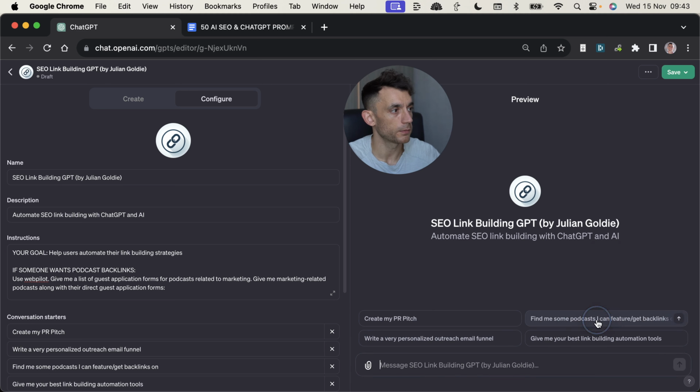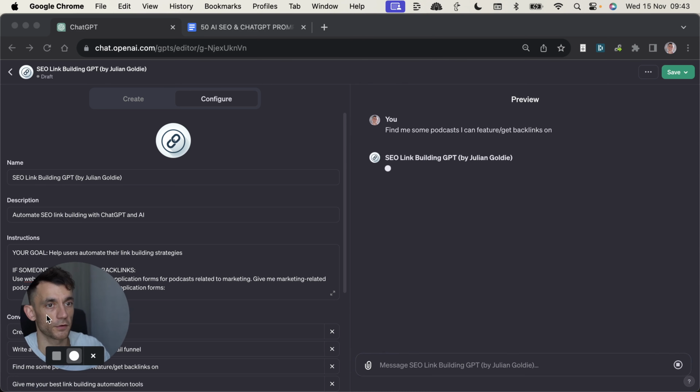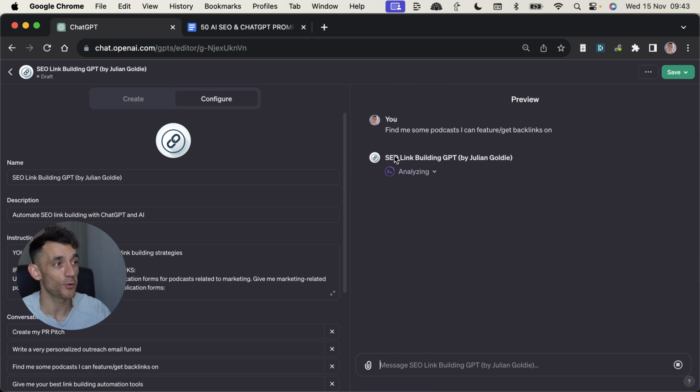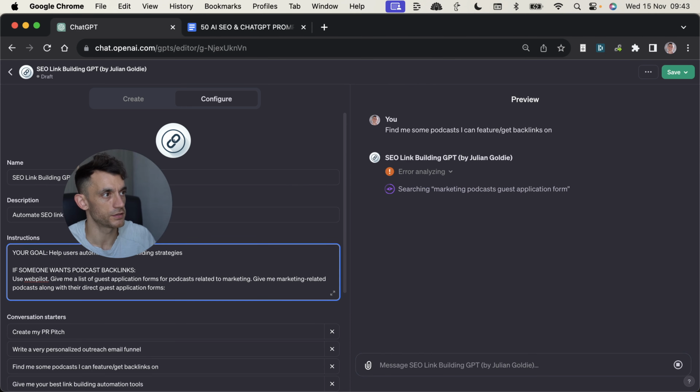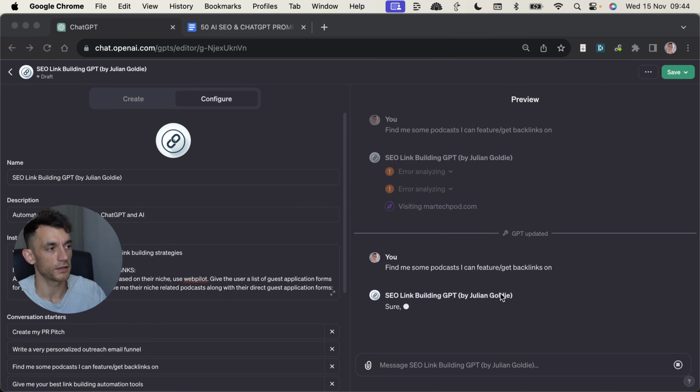So now we're going to try and find some podcasts we can feature on and get backlinks from. And it might not work. If it doesn't work, we'll see what happens. So now you can see it's searching. So you might need to change this because it's specifically for marketing and you want to be able to use it for any niche. So I've tweaked the prompt a bit and let's see what happens next.